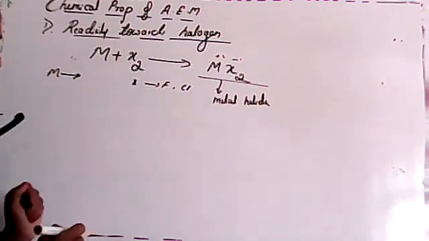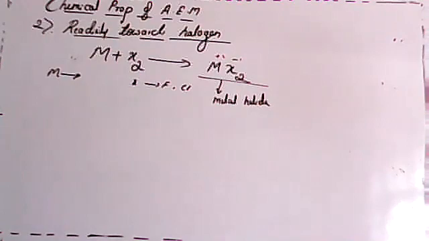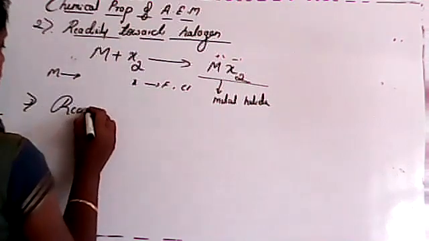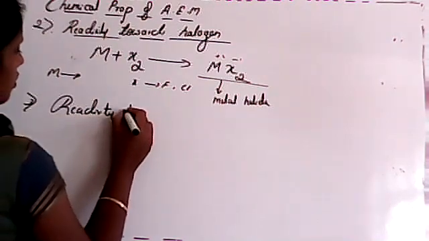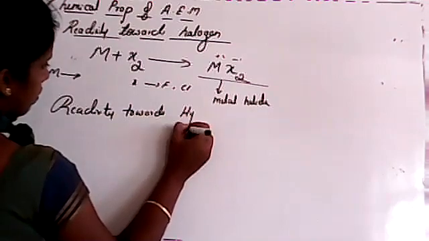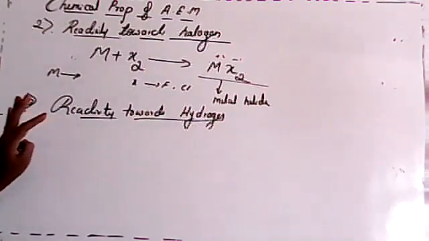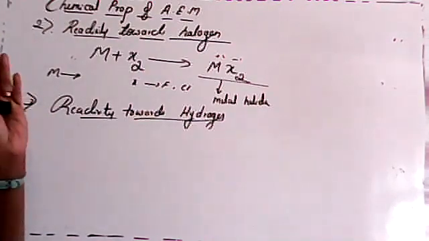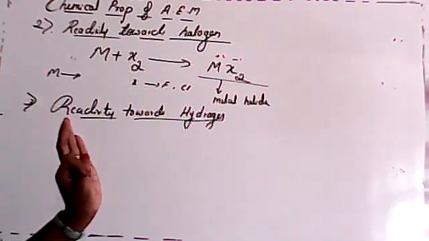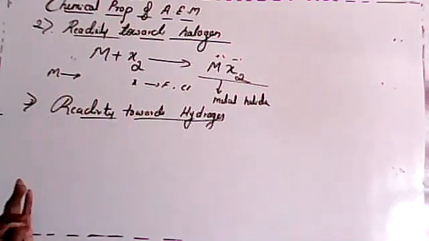Is it clear? So this is the second point, student, reactivity towards halogen. Next one will complete that, then we'll end this session. Reactivity towards dihydrogen. See, student, all the elements except beryllium combine with hydrogen and form hydrides, that is nothing but metal hydride, MH2.